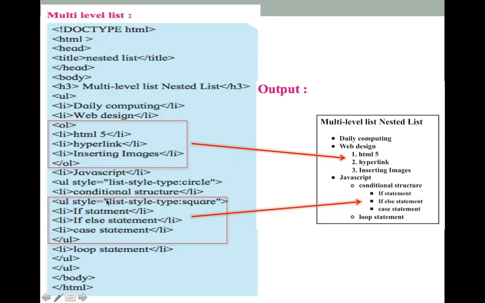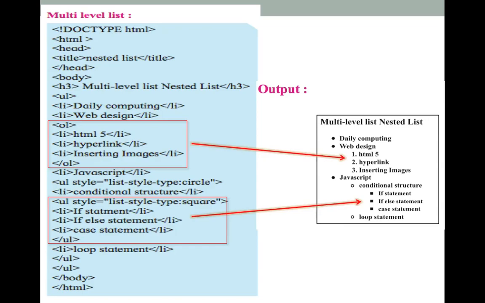So that's the first list item. Now under this conditional structure another unordered list is used, so a separate UL tag will be provided with the type square. Then whatever has to be listed, the if statement, if else, case statement, those are provided.